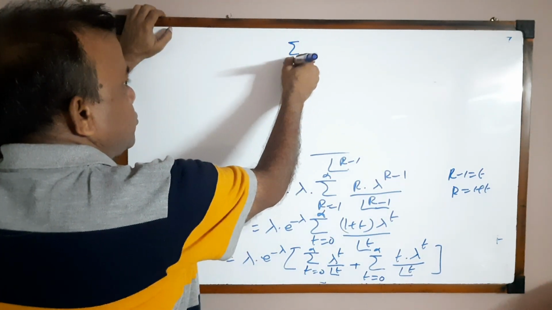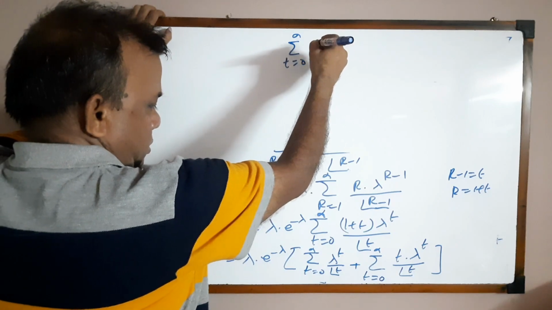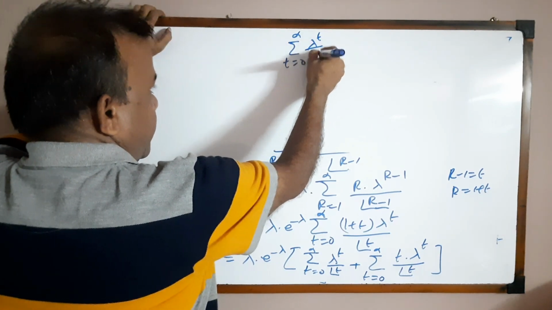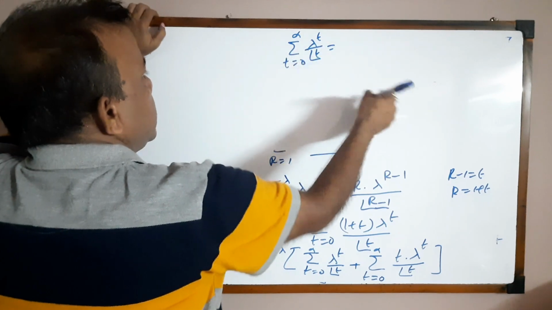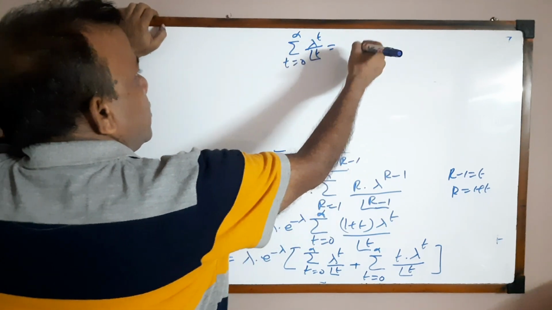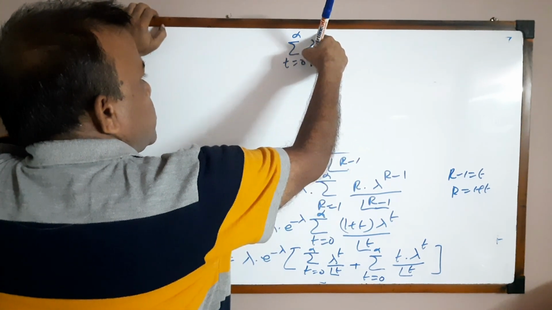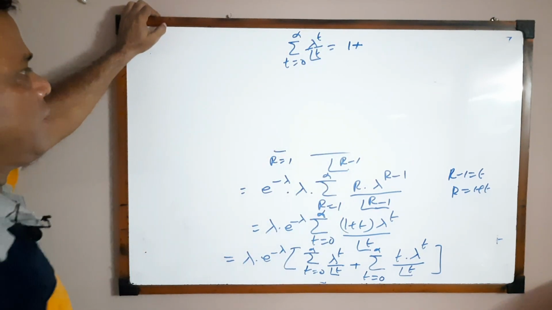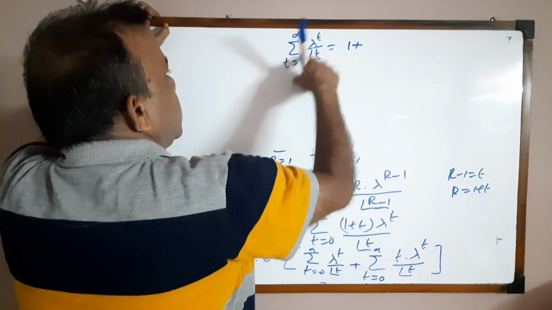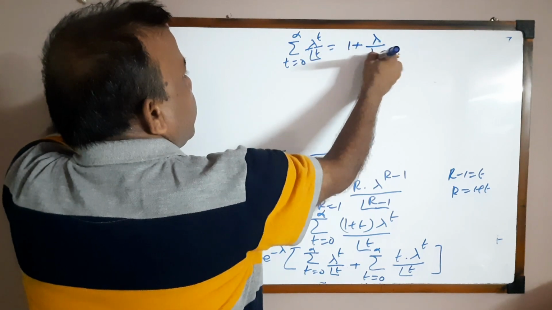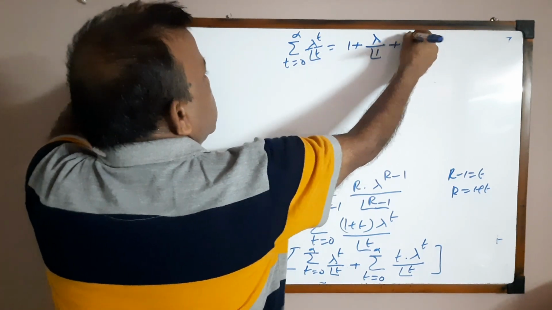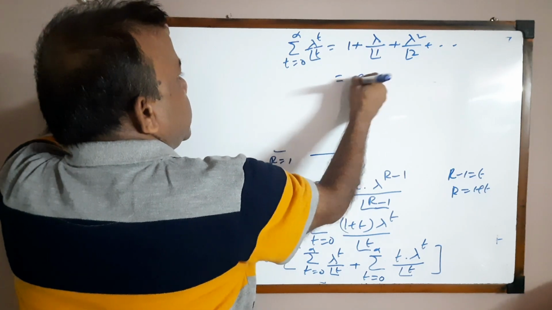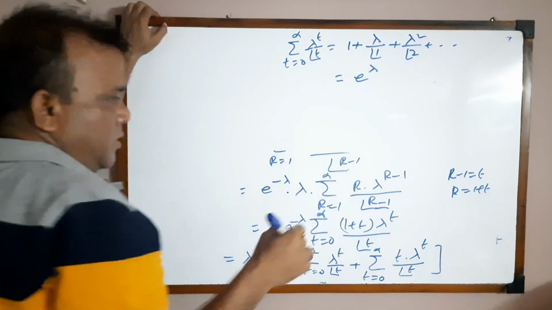Summation t equals 0 to infinity lambda to the power t by factorial t is equal to, for t equal to 0, lambda to the power 0 means 1 by factorial 0 means 1. For t equal to 1, lambda by factorial 1. For t equal to 2, lambda square by factorial 2, which is equal to e to the power lambda.